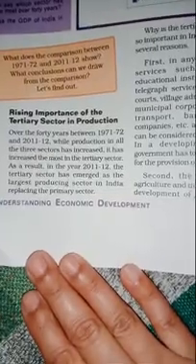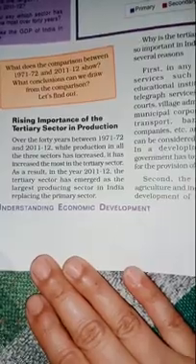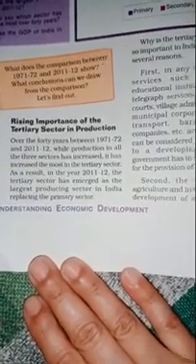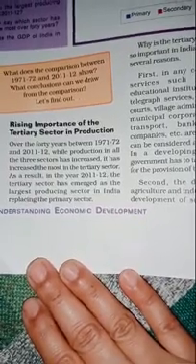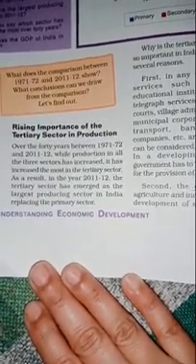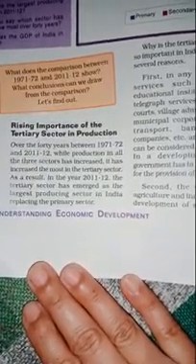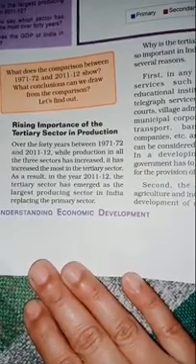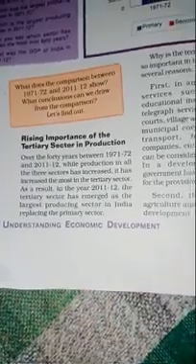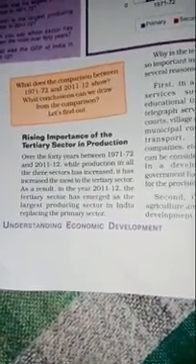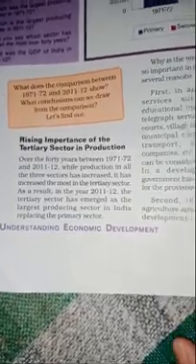Now, the rising importance of the tertiary sector in production. It is important. Over the 40 years between 1971-72 and 2011-12, while production in all three sectors has increased because population is increasing, it has increased the most in the tertiary sector. As a result, in the year 2011-12, the tertiary sector has emerged as the largest producing sector in India, replacing the primary sector. It is important, okay, to note how the tertiary sector has emerged as the most developed sector in India.